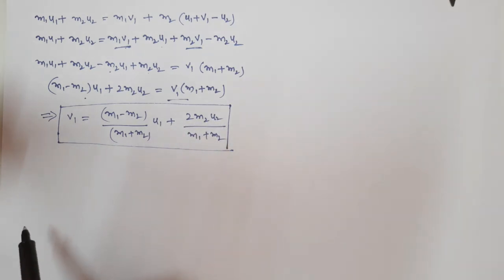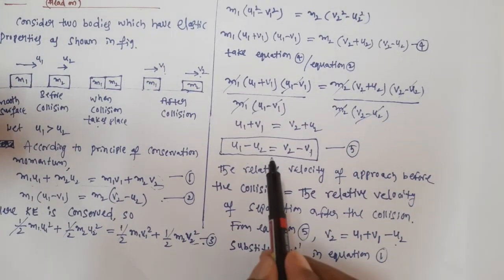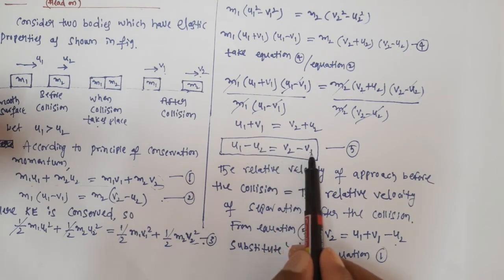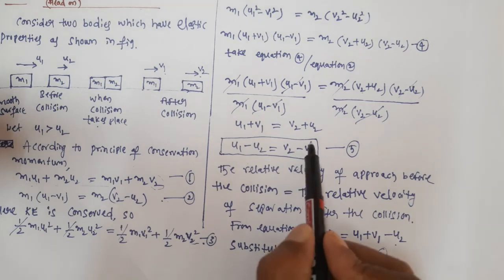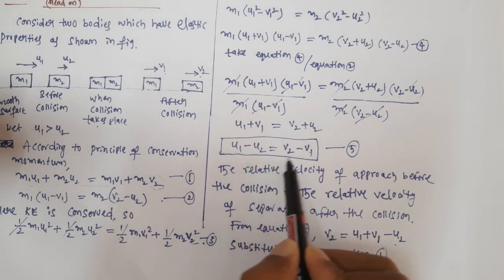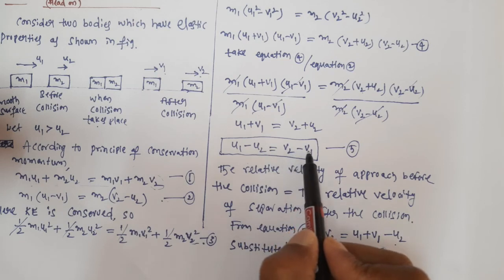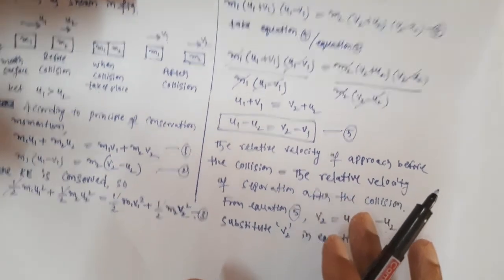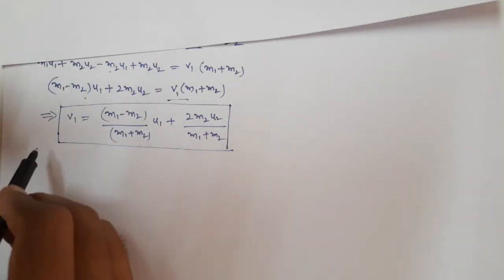In a similar manner, now let us derive the equation for v2. To derive the equation for v2, again we go to equation number 5. Yeah, we have equation number 5, right? So from this equation, now we write the equation for v1. If you want to write the equation for v1, we have to bring this v1 this side, and bring the remaining two terms this side.